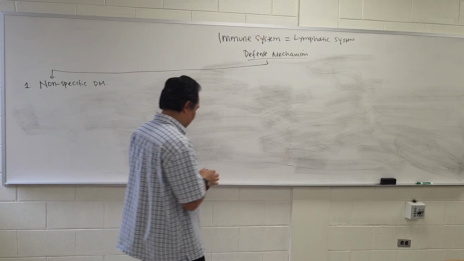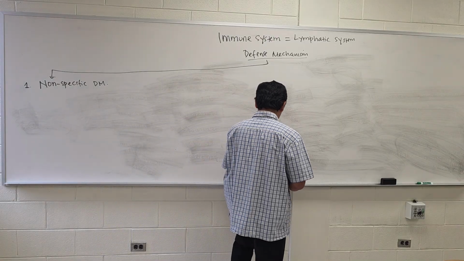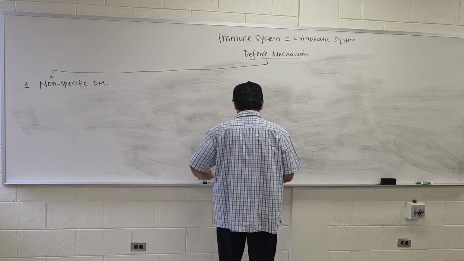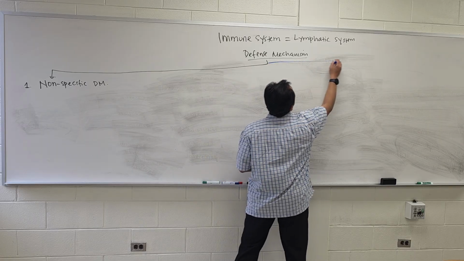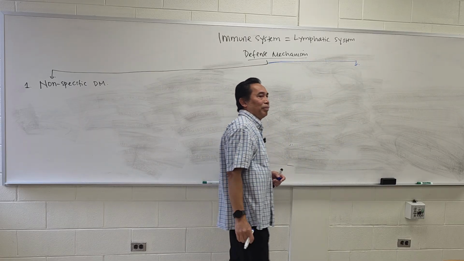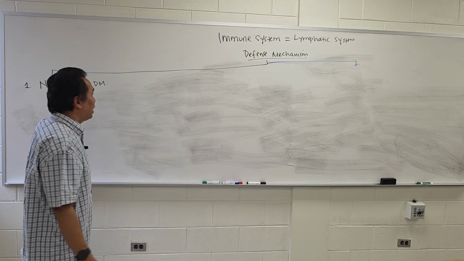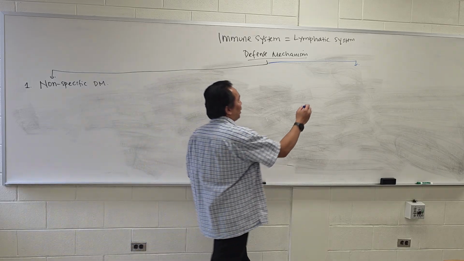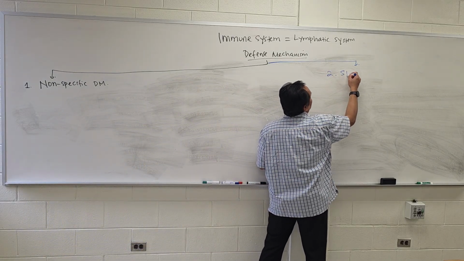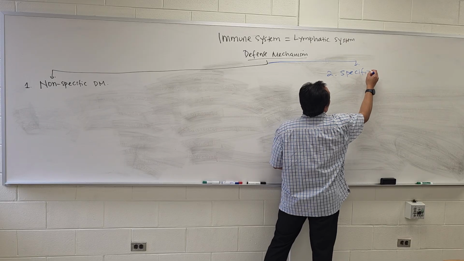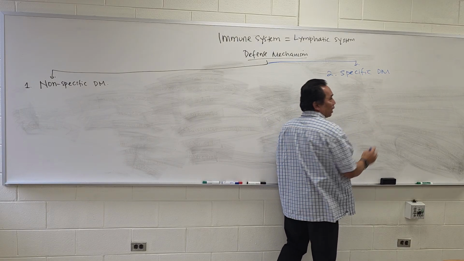On the other side, if you have non-specific, then the second one will be specific defense mechanism.